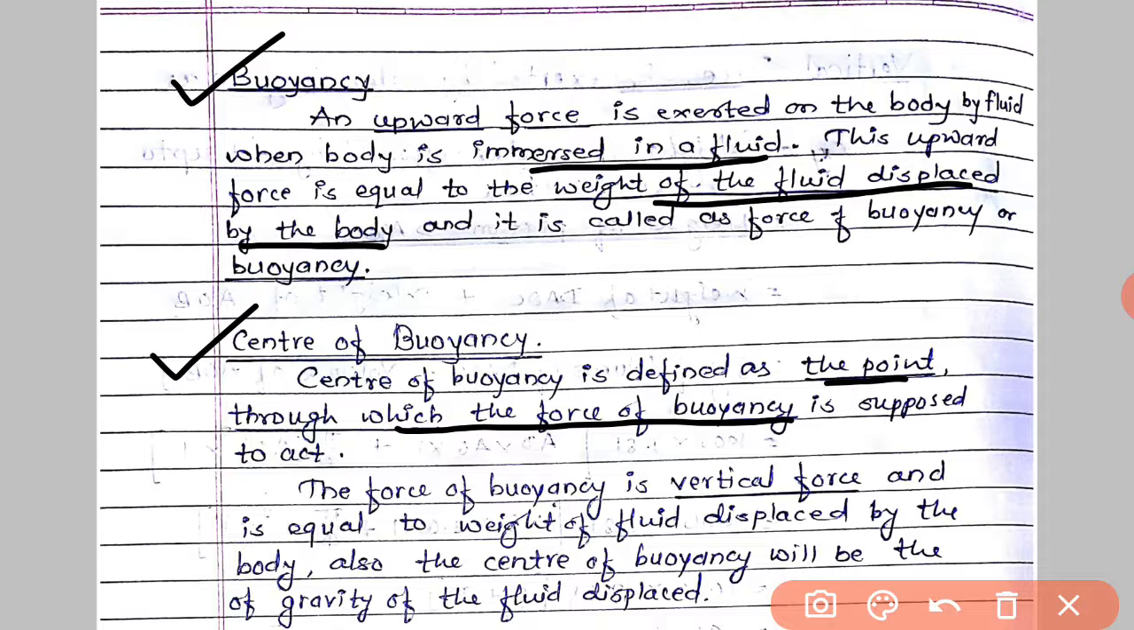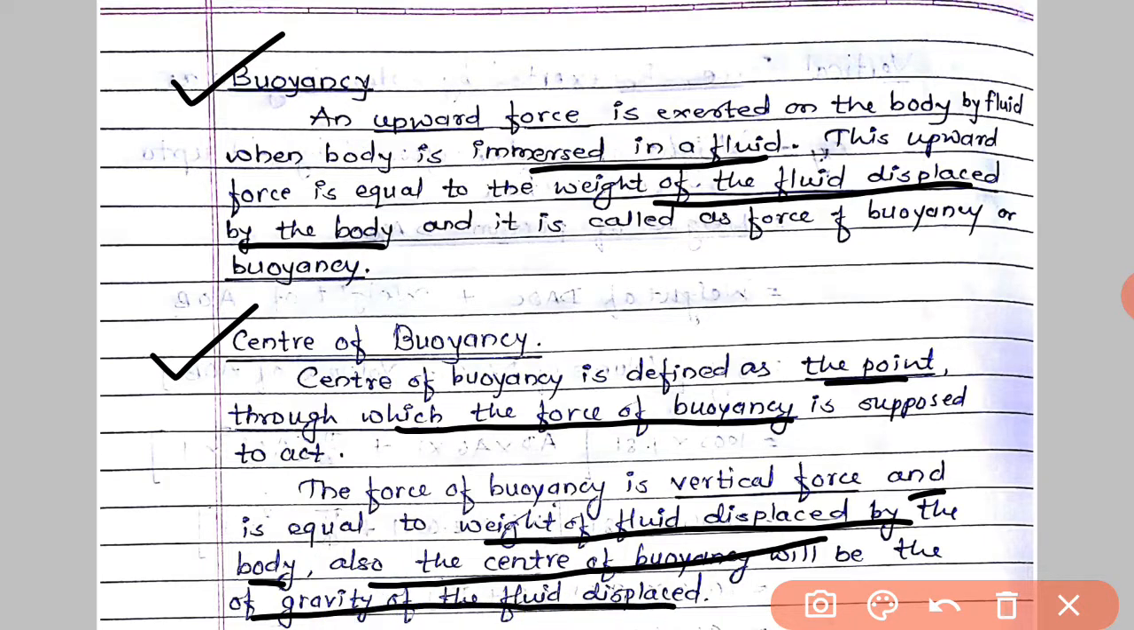So the center of buoyancy is defined as the point through which the force of buoyancy is supposed to act. The force of buoyancy is always a vertical force, so it acts vertically upward, and it is equal to the weight of the fluid displaced by the body. And also the center of buoyancy will be the center of gravity of the fluid displaced. So this is buoyancy and center of buoyancy.